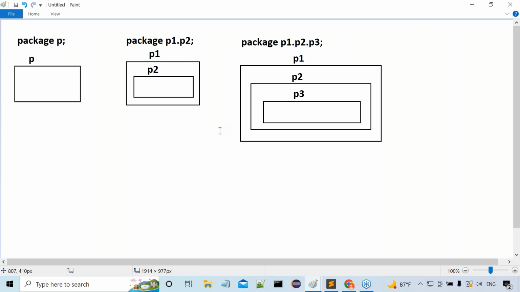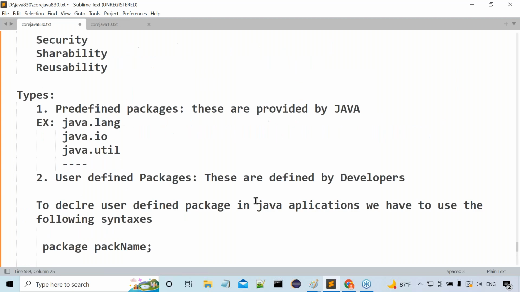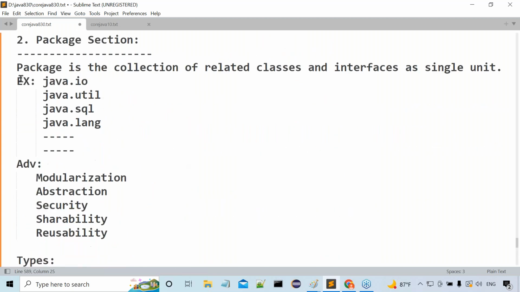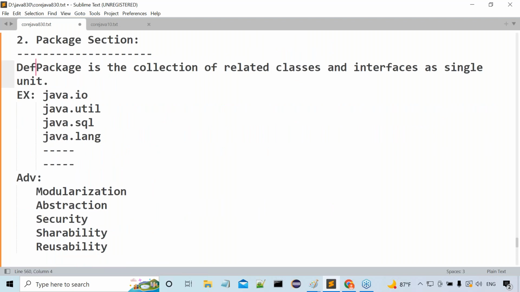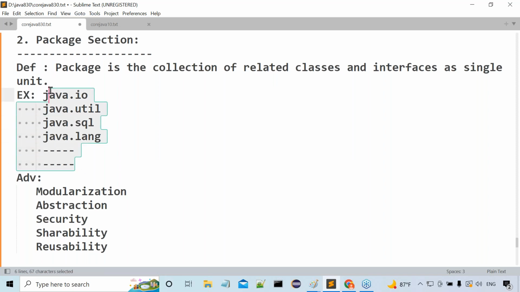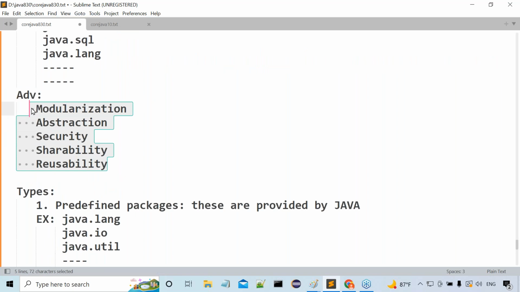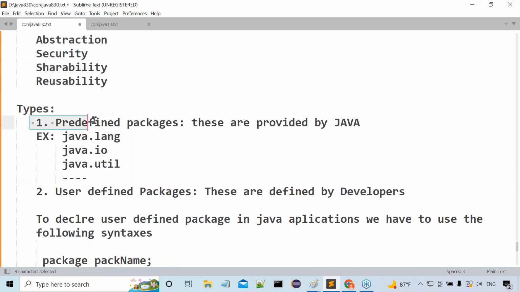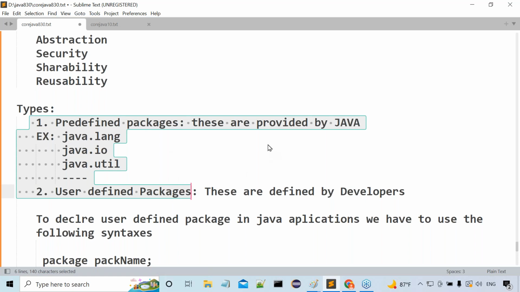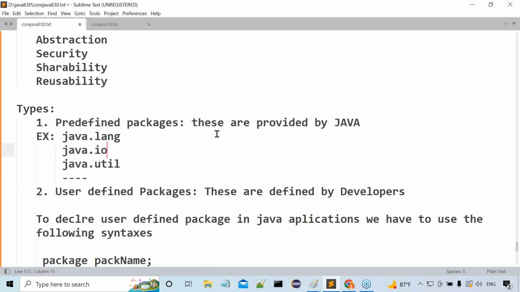All of you are following or not? Tell me some points about what I discussed up to now. First of all, I gave a definition. What is a package? A package is the collection of related classes and interfaces as a single unit. Examples are java.io, java.util, java.sql, java.lang, and so on. What are the advantages of packages? Modularization, abstraction, security, shareability, reusability. How many types of packages are available? Two types: predefined packages and user-defined packages.